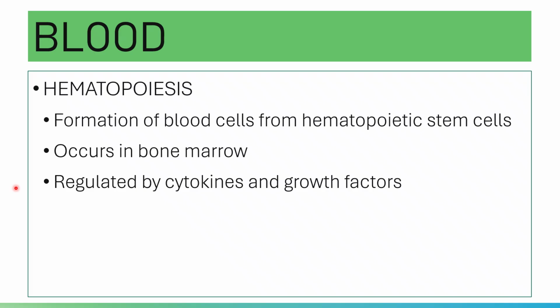But if you try to read further, you have your liver, your yolk sac, your spleen. Those items can also produce blood cells. But for a normal adult, the site of hematopoiesis is the bone marrow. And please note that this hematopoiesis is regulated by your cytokines and growth factors.